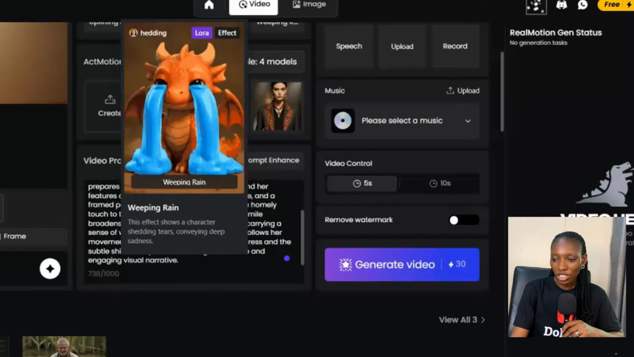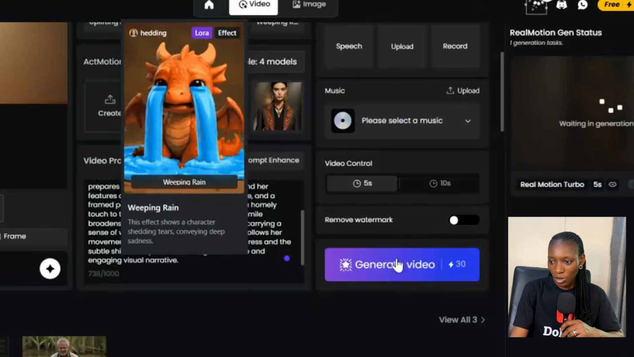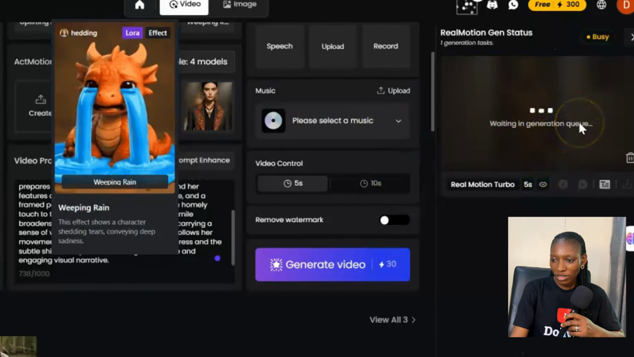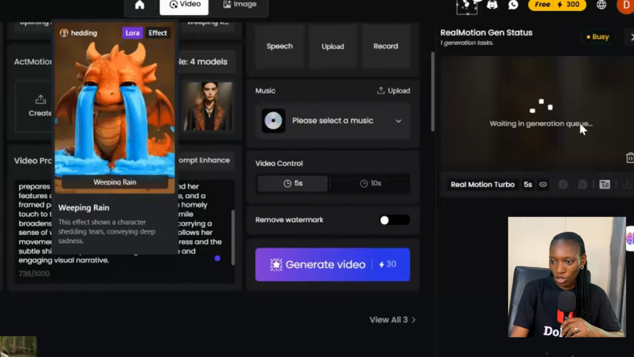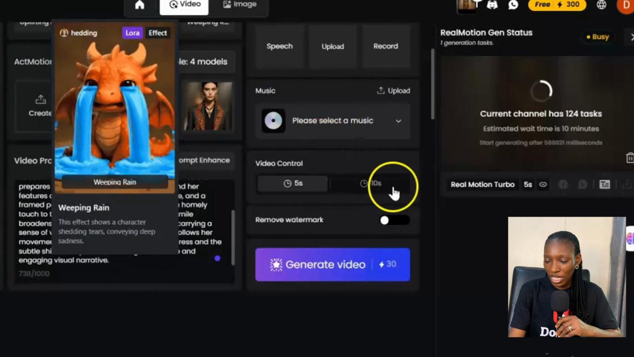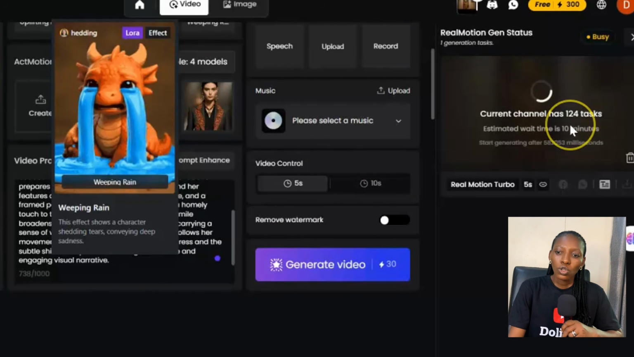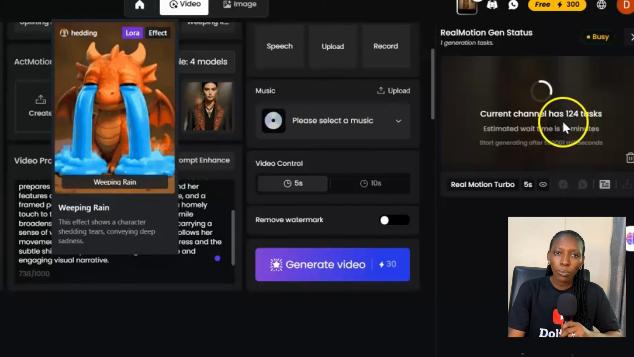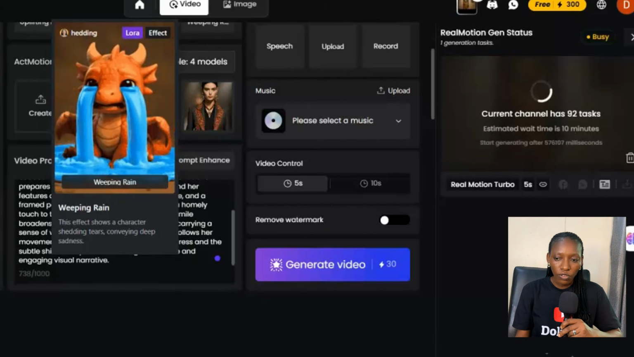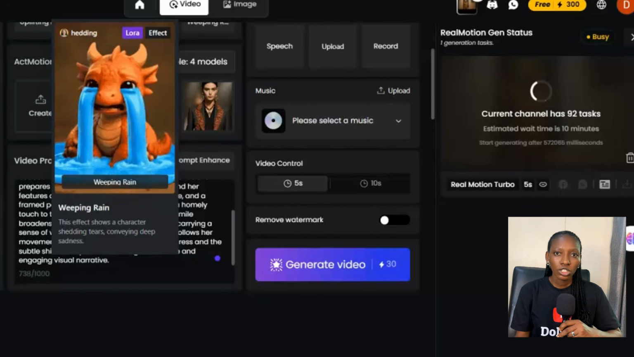So I'm going to click on generate video right here, and it will show waiting in generation queue. So you need to wait. In less than 10 minutes, it should be done with the generation, depending on how many people they have on the queue. The estimated wait time we have here is 10 minutes. So we are going to continue this same procedure to generate your other images. In my own case, I'll do the same for shot 2, shot 3, shot 4.